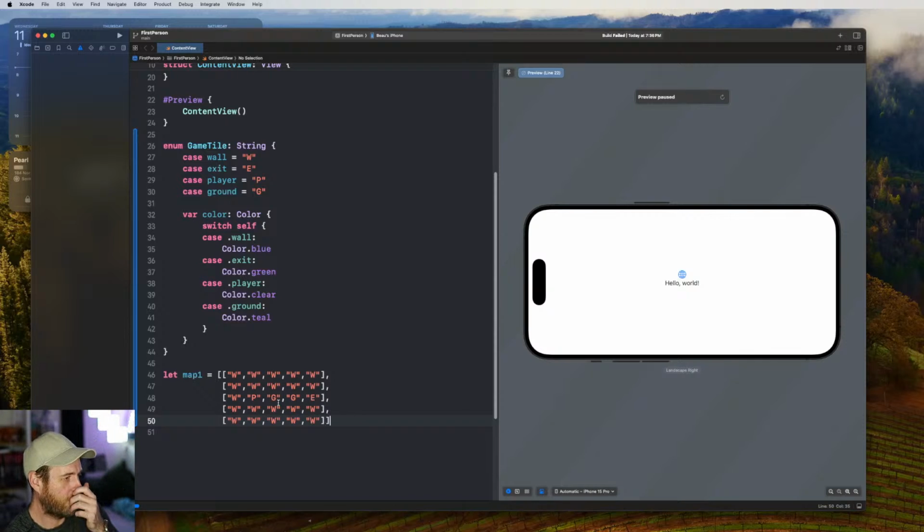Yeah, so we got player, we got ground, and we got exit. And we got all these walls. And I think that covers everything. 1, 2, 3, 4. Yeah, so we got all of these in our first map.